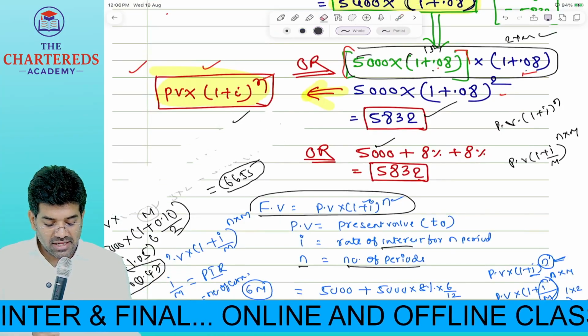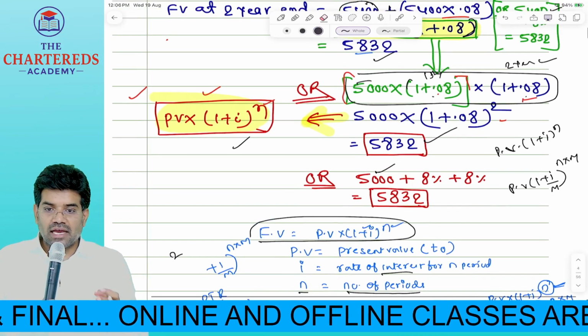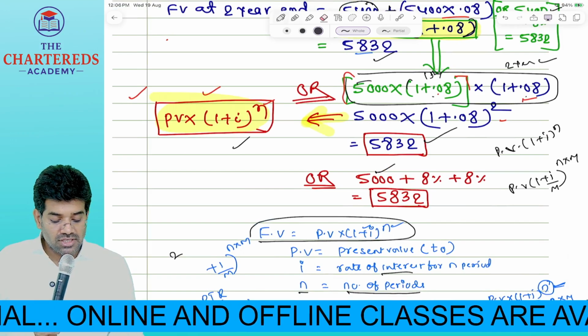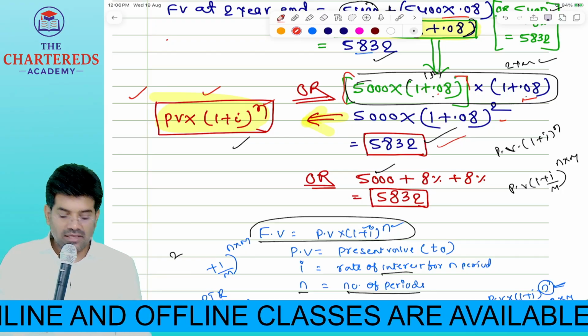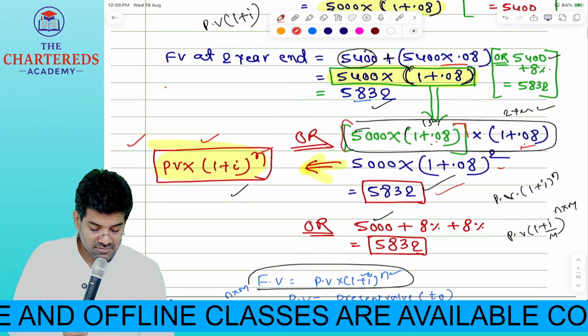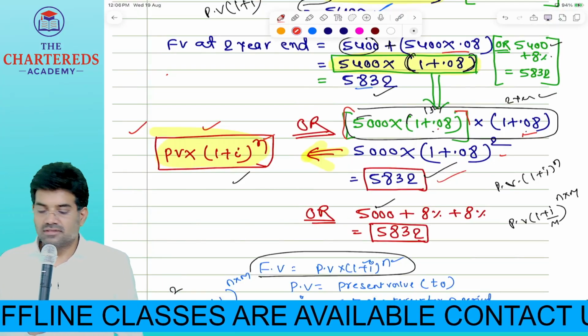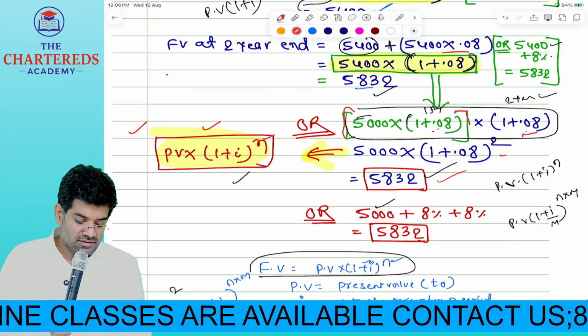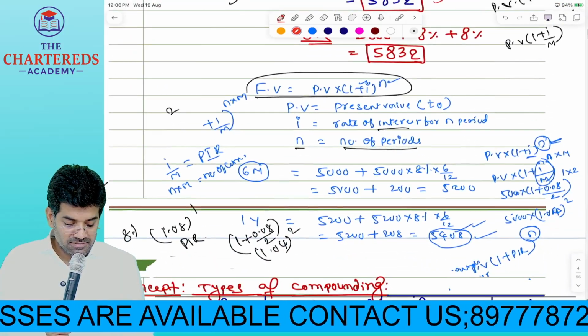One is directly using the formula, or in your calculator, the same 5,832: 5,000 plus 8% plus 8%. Just check now in your calculator. There are multiple ways to get the answer.